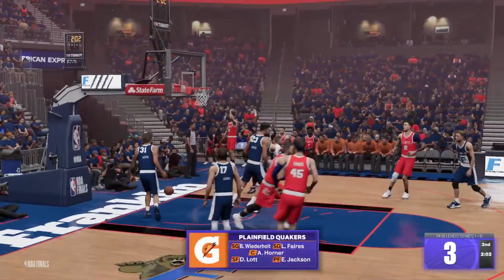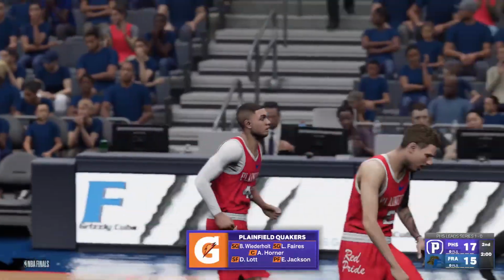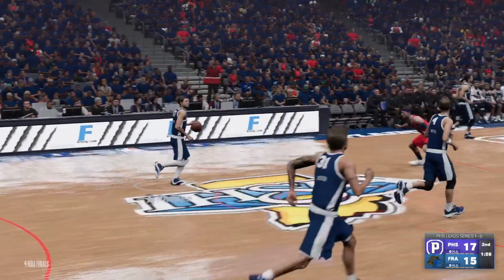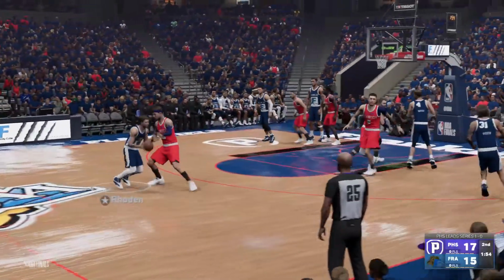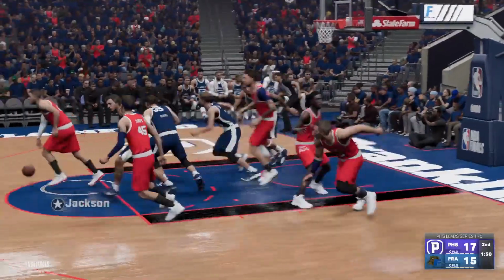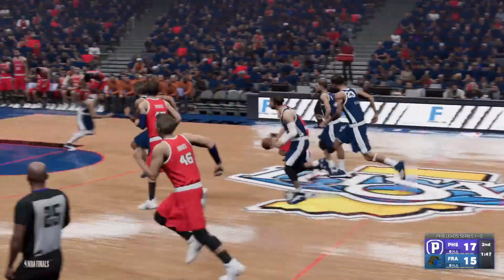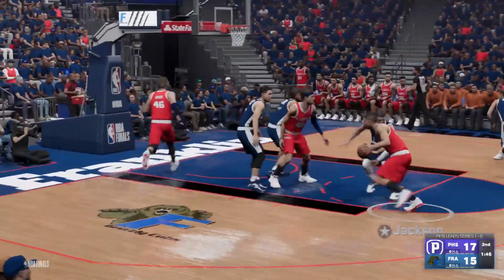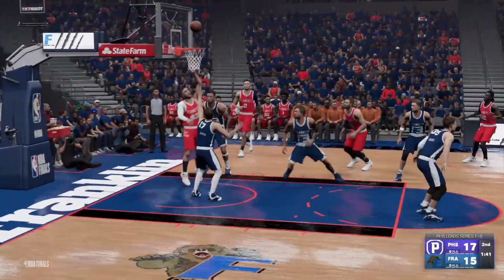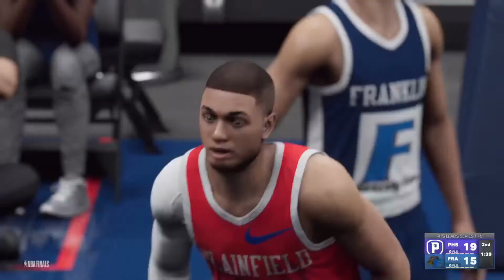And Wiederholt back for 3. All the points for Franklin are 3s. Roden, the lob, no good, and the block by Horner. Here's Jackson. Jackson has it. Jackson with the backward layup.